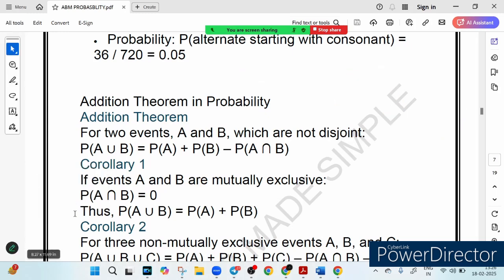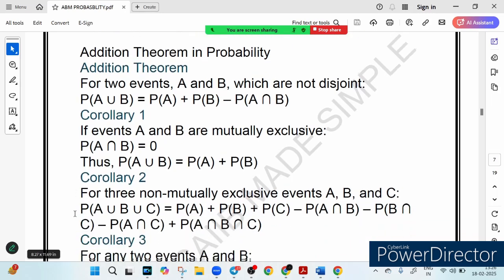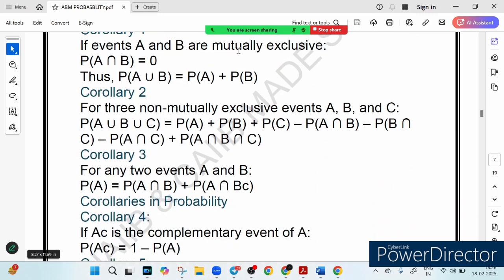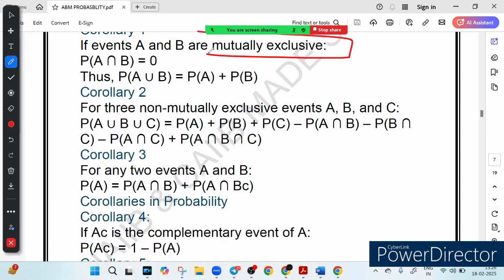Now let's look at case number 1. Events that cannot happen together are called mutually exclusive events. You know it very well. What if 2 events can never happen together, like rolling an even and an odd number on a single dice roll? If A and B are mutually exclusive, their intersection will be 0. So in that case, P(A union B) will be equal to P(A) plus P(B). For example, you are rolling a dice. What is the probability of getting 2 or 5? The probability of getting 2 is 1 upon 6. The probability of getting 5 is also 1 upon 6.